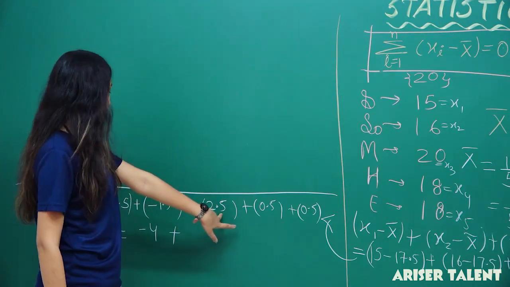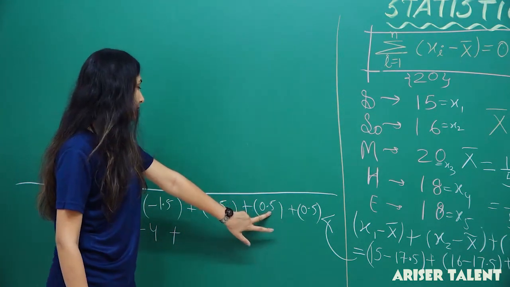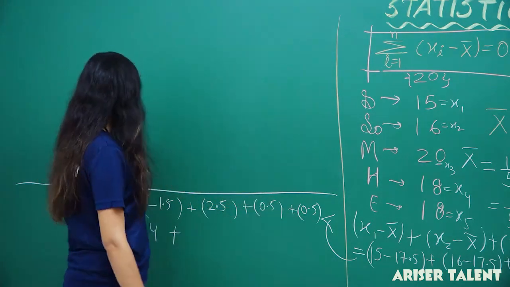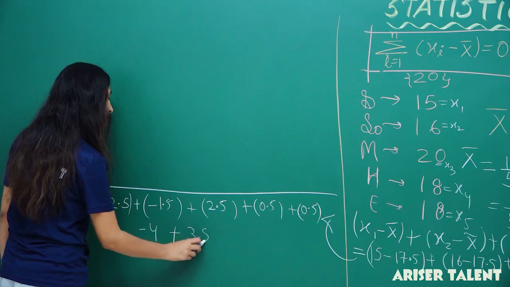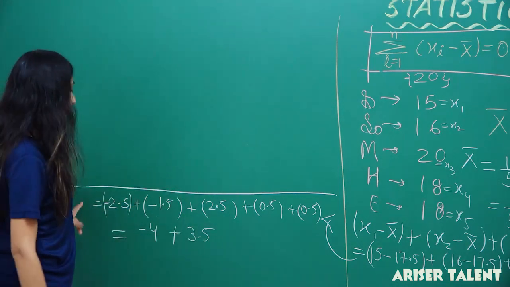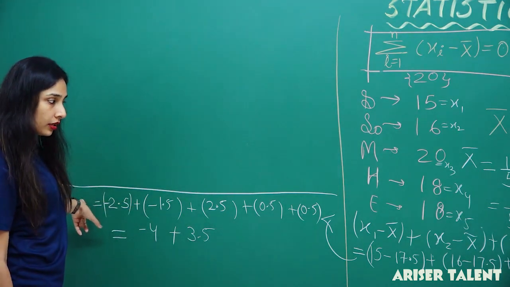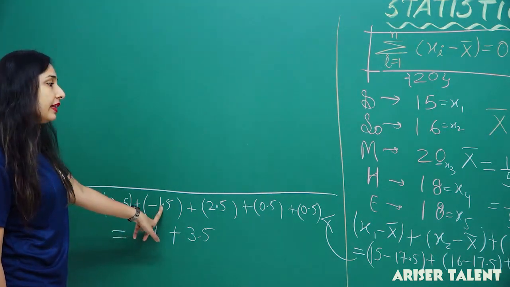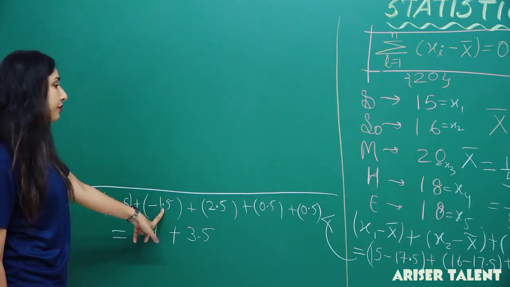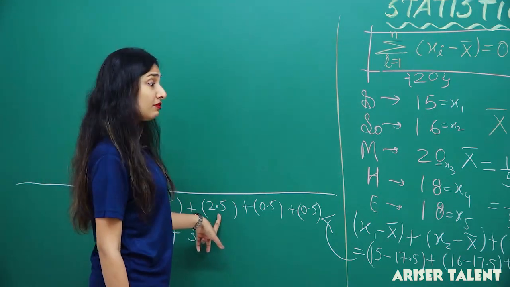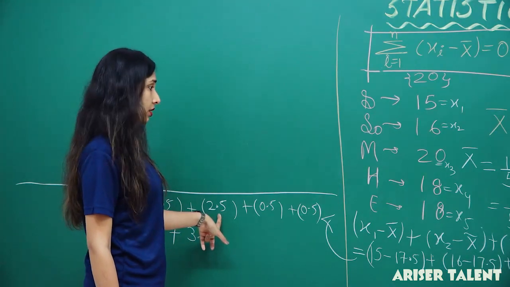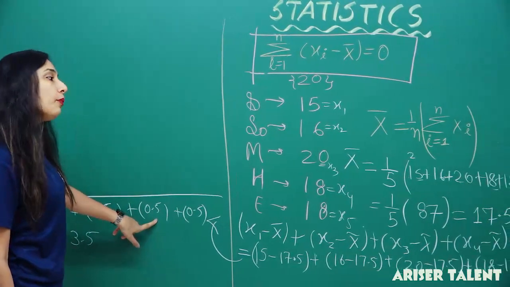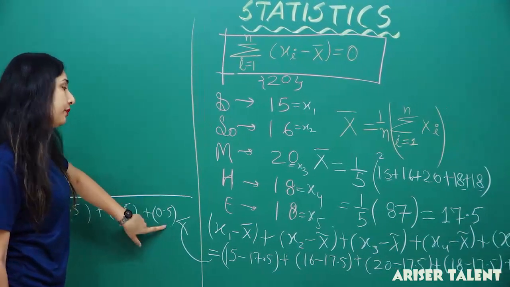Now 2.5 plus 0.5, that will be 3.5, and we're missing something, 1, 2, 3, 4 and 5 terms right there. We got 15 minus 17.5, 2.5, then 1.5, then 2.5, and then 0.5 and again 0.5.